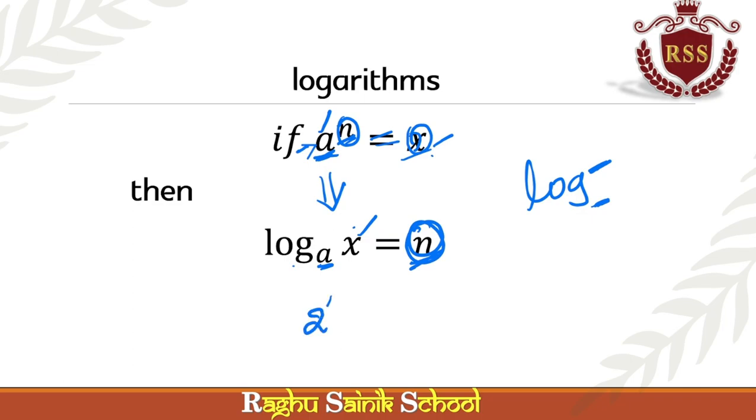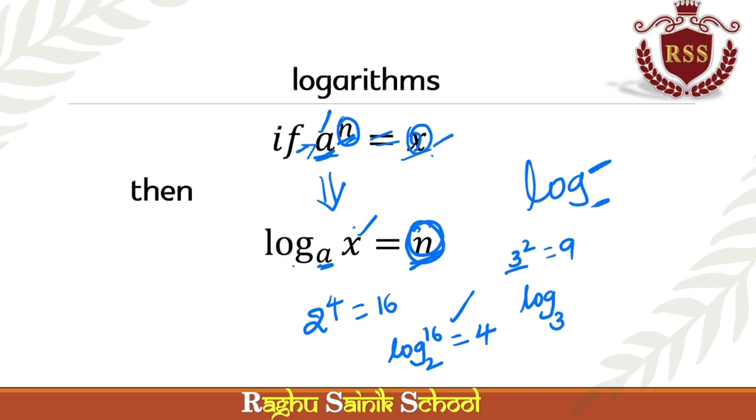Okay, 2 power 4 is equals to 16. If you write this in logarithmic form, log base 2, exponent is 16, the answer is 4. Okay, this is how we need to convert exponential form into logarithmic form. 3 square is equals to 9. What is the base here? 3. Therefore, log base 3 exponent 9 is equals to 2.